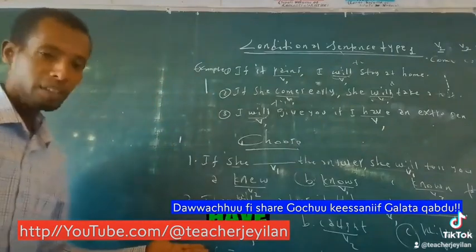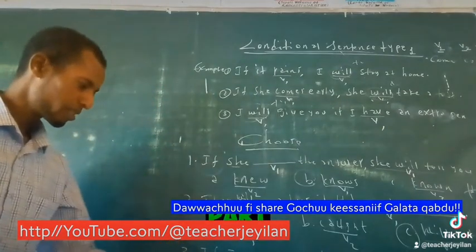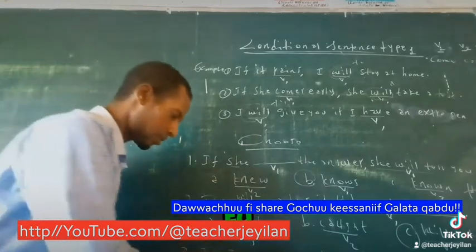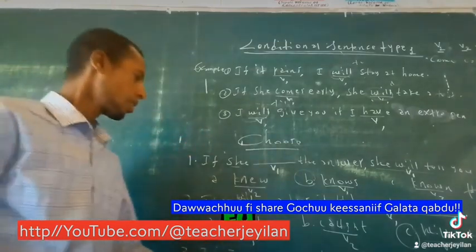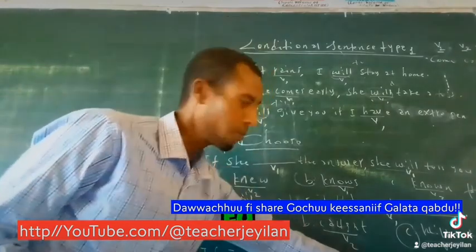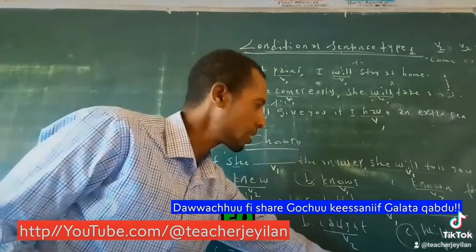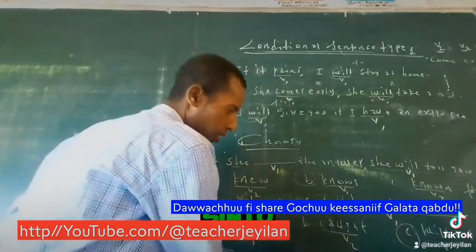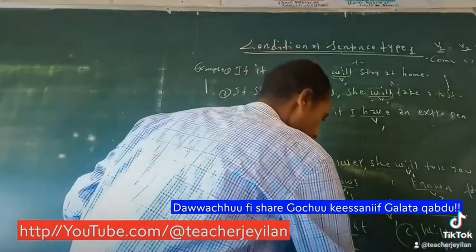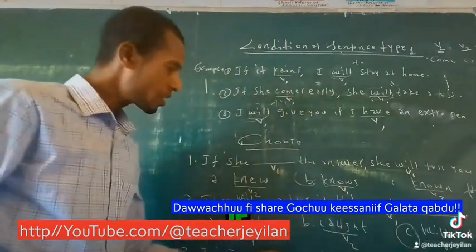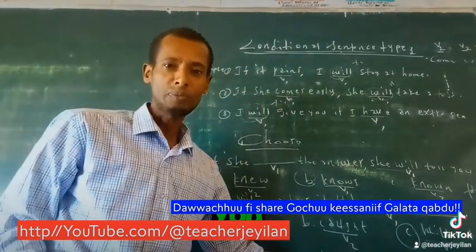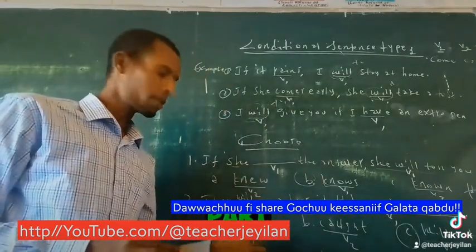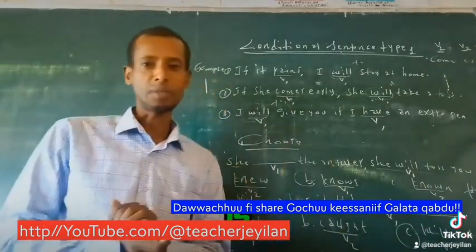If I seen, is that right? We don't use V3 here. And saw is V2, but we need verb 1 here. So the correct answer is C: if I see your book, I will give you. Because you use similar verbs on both parts, verb 1 in the if part and verb 1 in the main part.